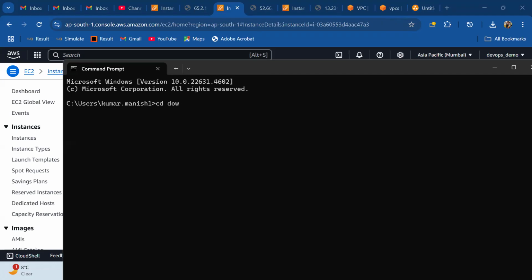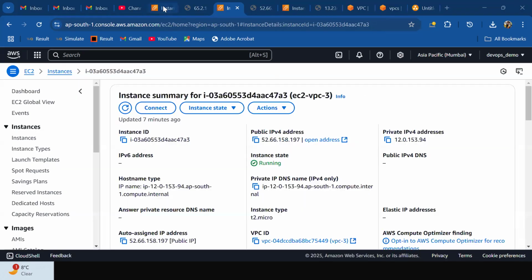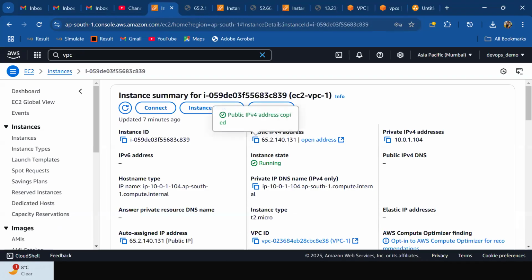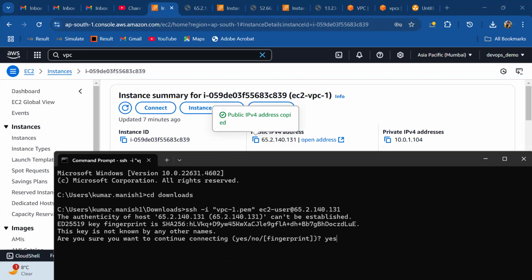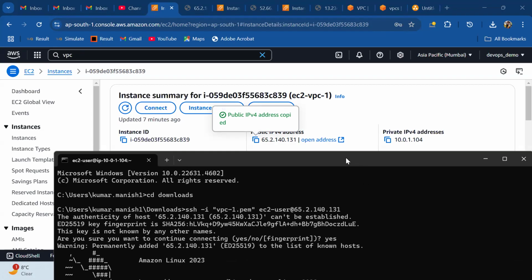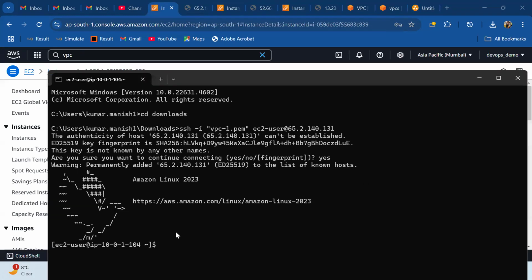Let me do the cd downloads, ssh -i, and the key pair we have created as VPC1.pem, then ec2-user at the rate, and then the IP address of the first instance, EC2 VPC1. Let me go there, copy, do the yes. Your first server is connected.